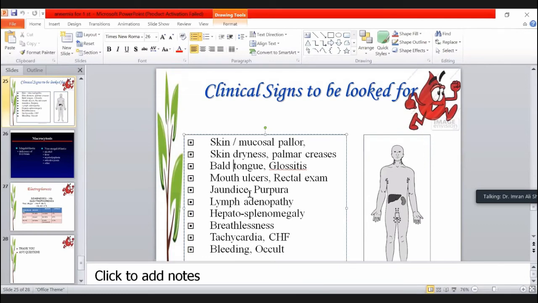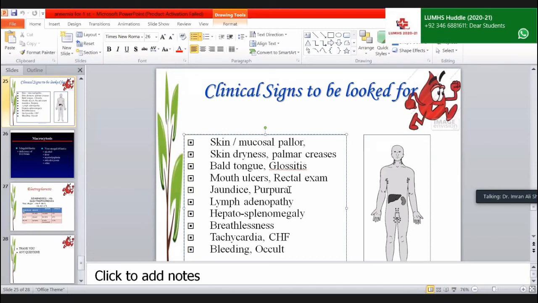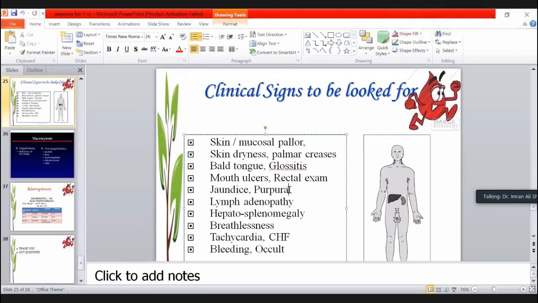Jaundice: you have to see the jaundice over the sclera. There is yellowness of the sclera, not paleness. Purpura: these are small reddish pinhead spots all over the body because of thrombocytopenia, the decreased platelet count. If anemia is associated, you can consider the bone marrow is not functioning, or there is another problem that the bone marrow is not making platelets for the body.